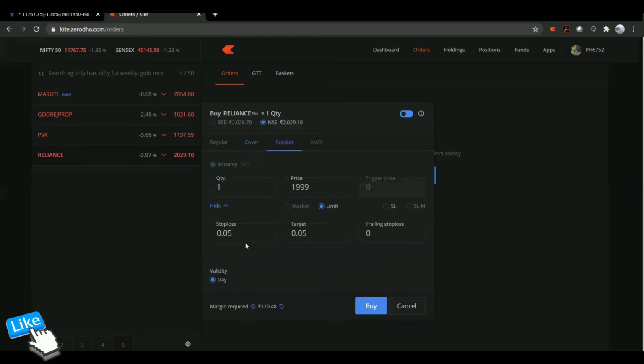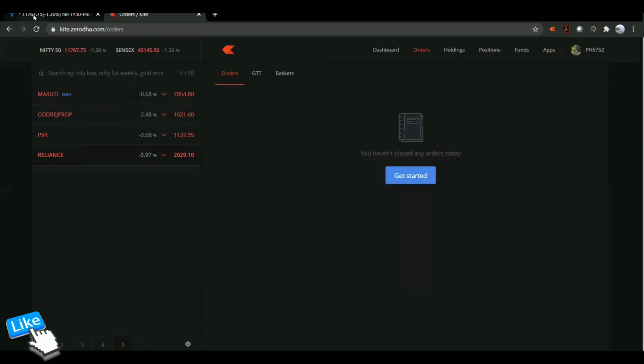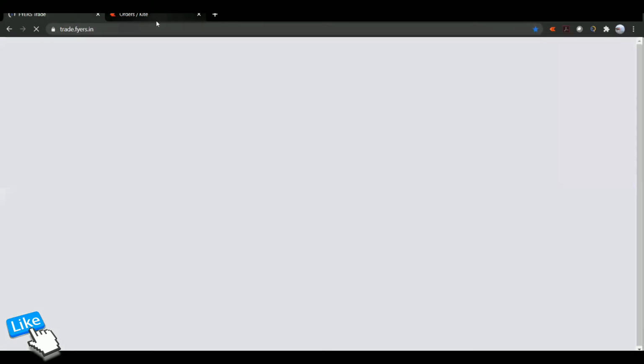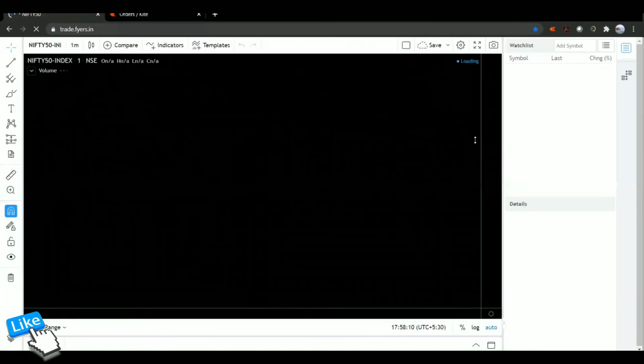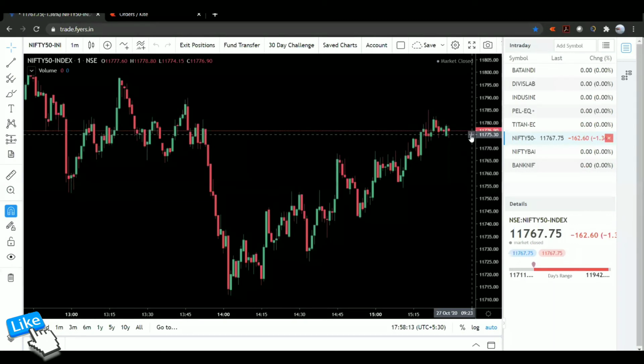In bracket order, if you see, there's a stop loss, there's a target, and there's a trailing SL. So this trailing SL and all I'll be explaining slowly in the coming videos, or you'll understand by yourself. Now you have seen this. Now if you see here also, in other terminal also, if I show, there will be a similar kind of pattern to be seen. In pattern, in the sense, you can see this buy sell everywhere, here itself.